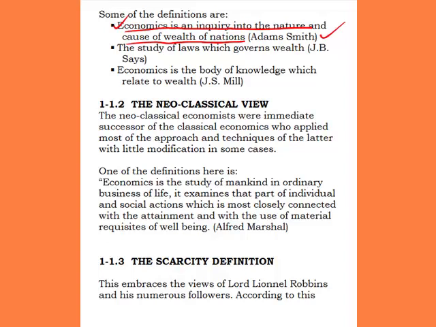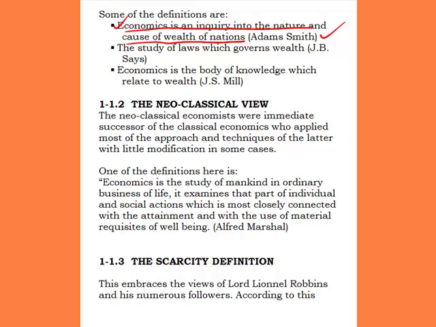Now, as provided by Adam Smith. It means Adam Smith is one of the classical school of thought that provided one of the definitions, which says that economics as a subject is an inquiry into the nature and causes of wealth of nations. When you inquire into the nature and the cause of the wealth of a particular country or nation, then we talk about economy. So economy is all about, according to Adam Smith, inquiry into the nature and cause of wealth of nations, of the country.